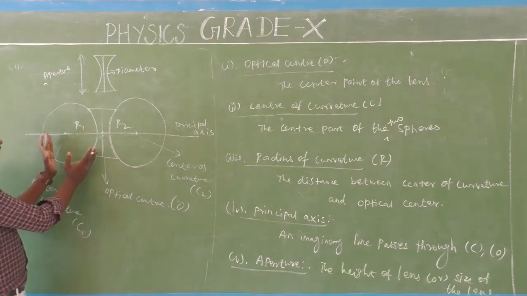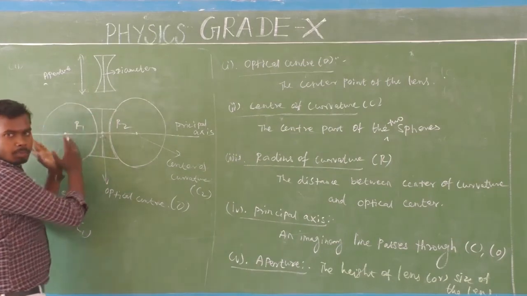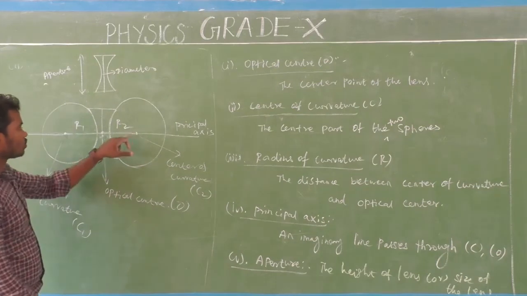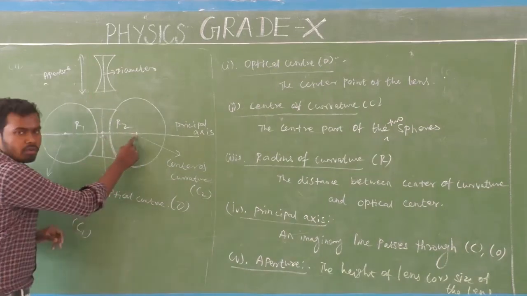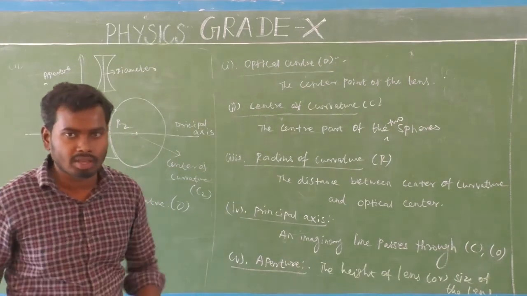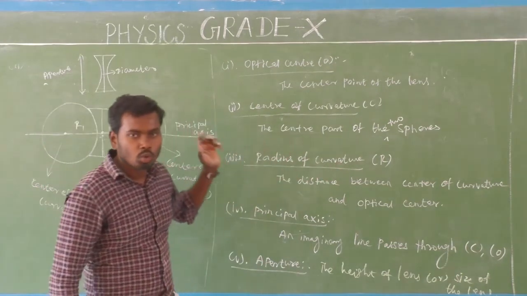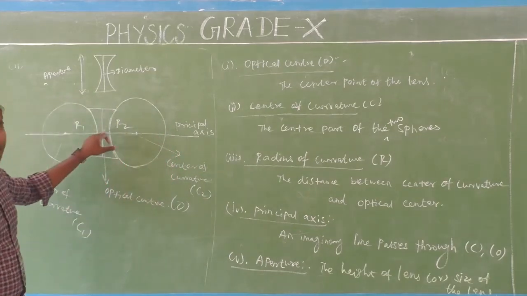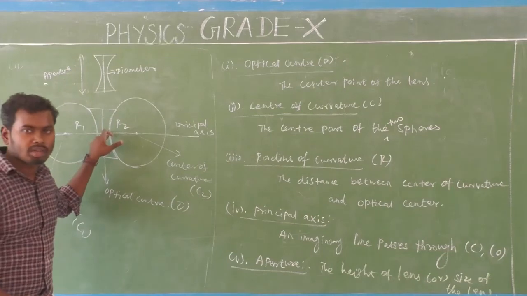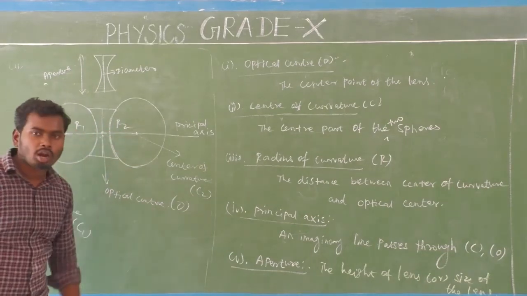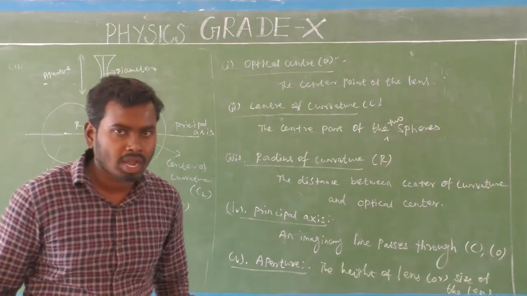So this is for the first sphere. If this sphere has a center of curvature, that sphere also has one. This is the distance between the center of curvature and the optical center, called the radius of curvature. That is the third one. The radius of curvature is denoted by the capital letter R. Here the concave lens has two radii of curvature. The first is denoted by R1, and the second by R2.